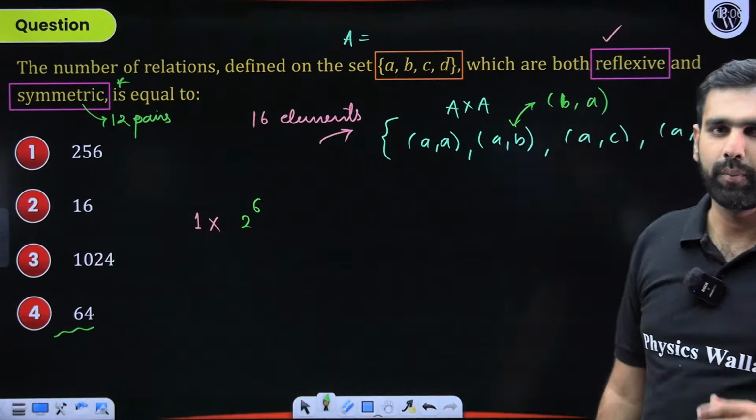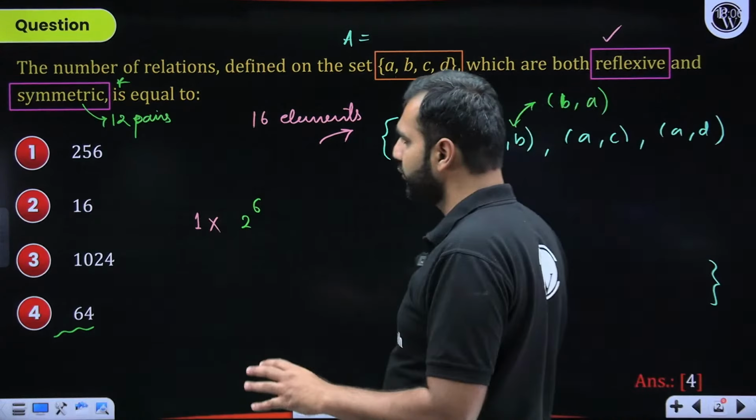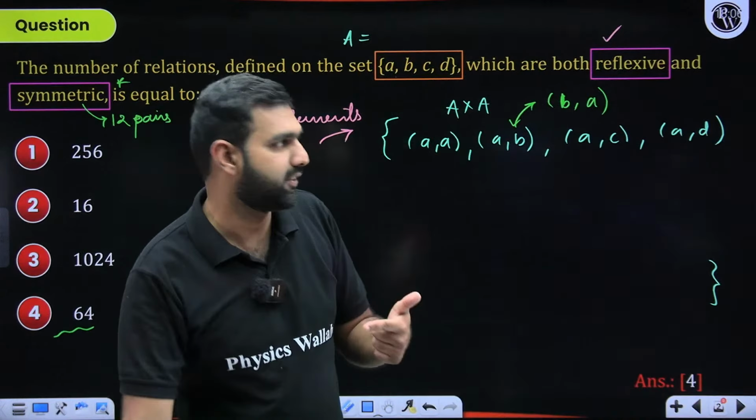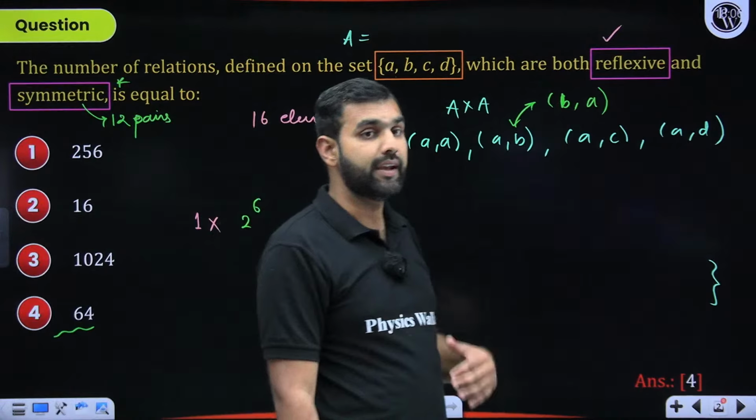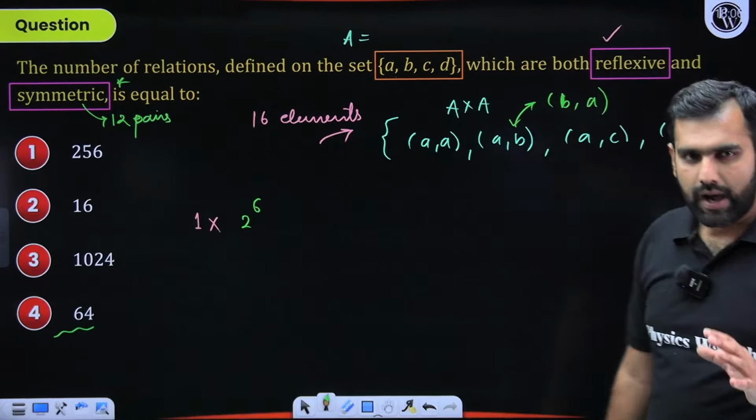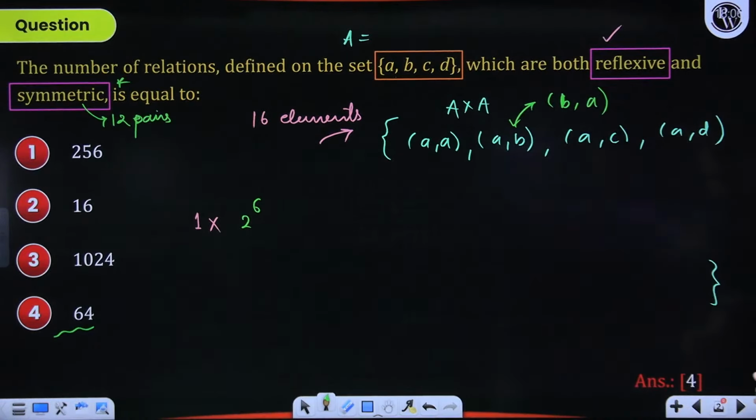Tell me honestly, how many of you got this right? And I hope you have understood the concept of a relation being transitive, symmetric, and reflexive. And with that, the concept of a relation being equivalence comes into the picture. Are we clear on that? How many of you got option D as the correct answer?